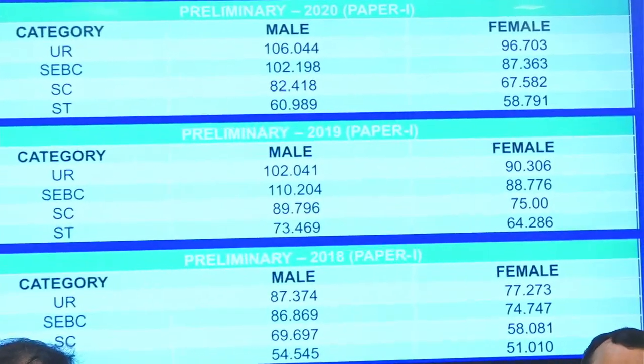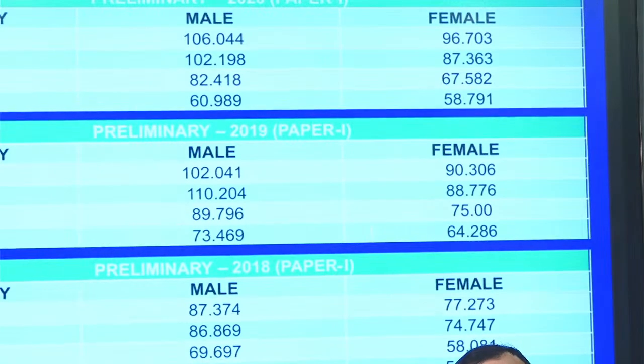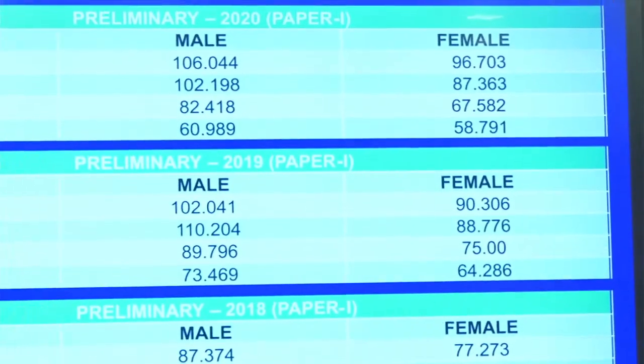That will lead to a slight fall in the score this year, with the number of total competitors being the same.